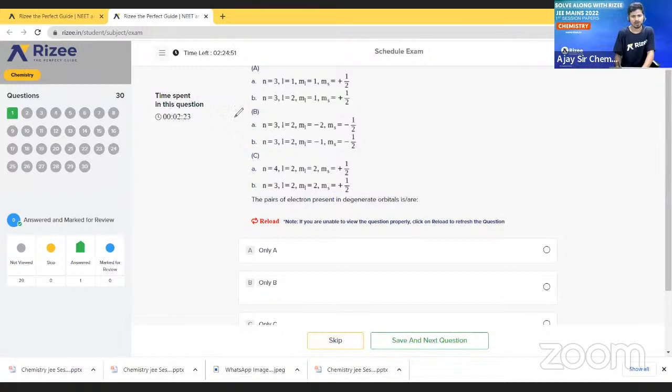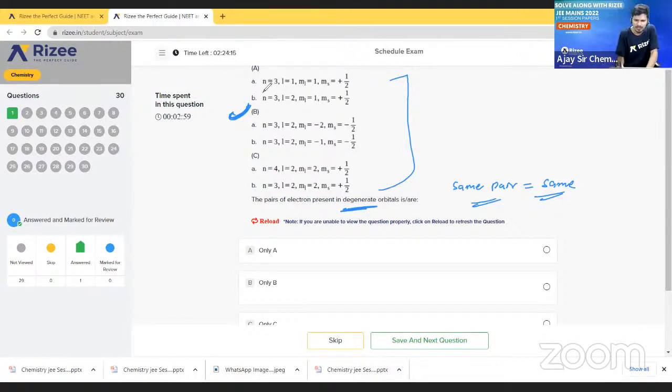See, first check option B. First of all we have to use the elimination method. When they ask about quantum numbers, just use the elimination method and you will get the answer. So we have to find the same pairs which have the same number of electrons, and those orbitals must and should be degenerate orbitals.